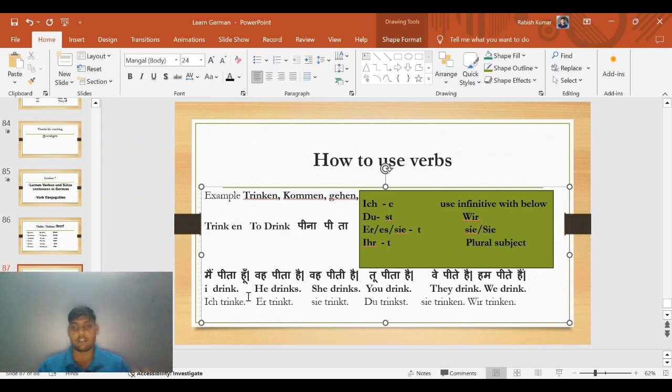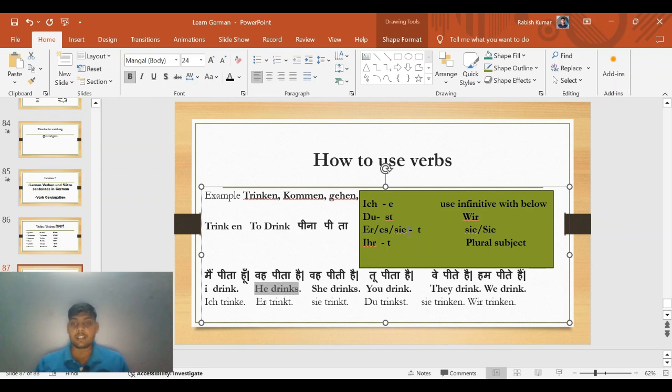If the subject is a noun, that time we should take care whether the subject is plural or singular. The same thing we will follow in German.